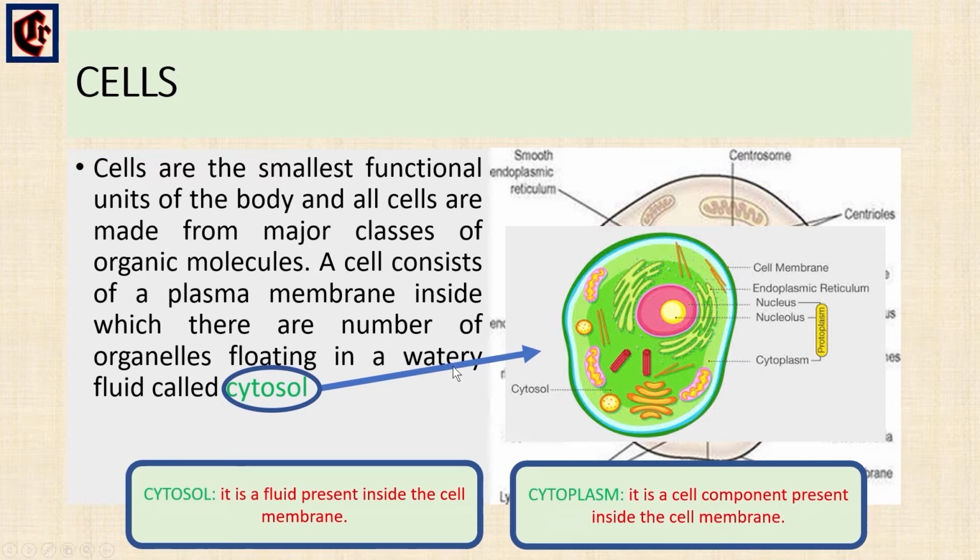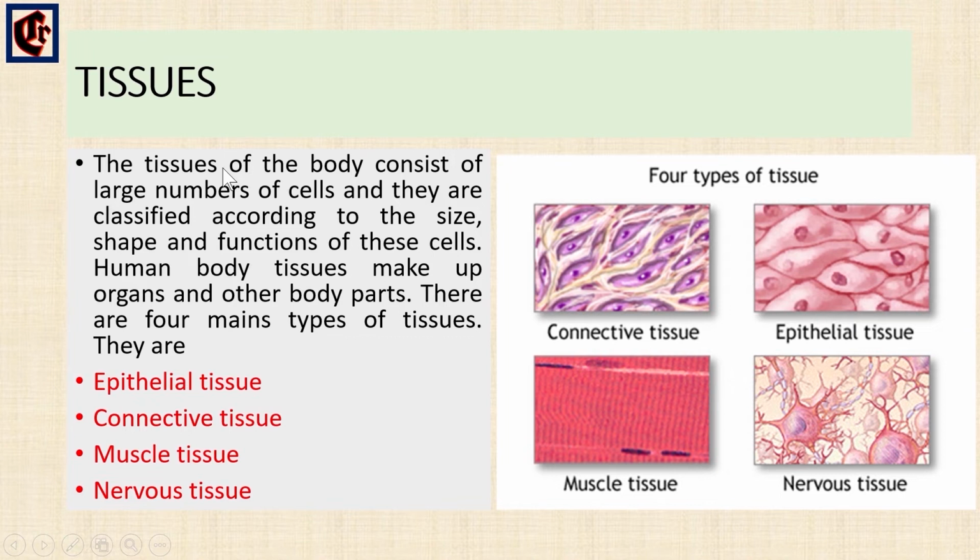And now we'll see about the tissue level. What is tissue? The term tissue is used to describe a group of cells found together in the body, that is human body tissue, which will make the organs and other body parts.